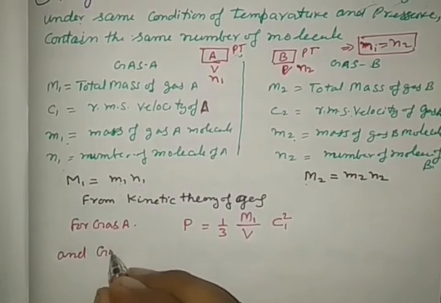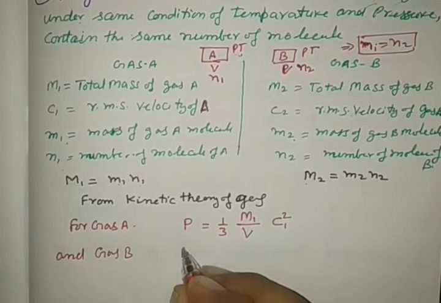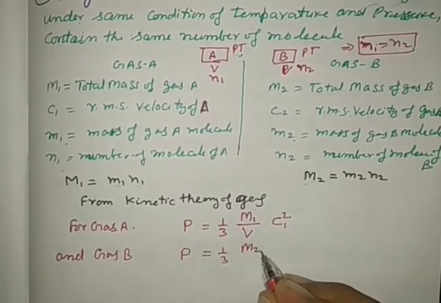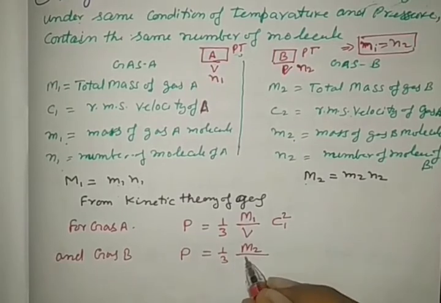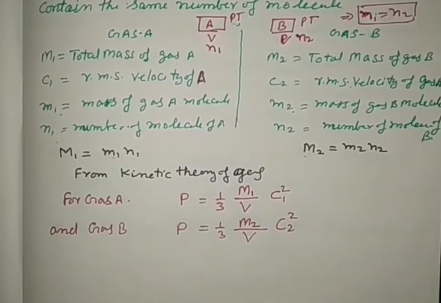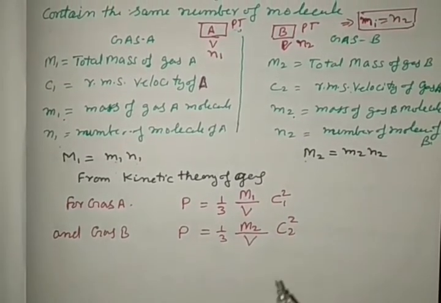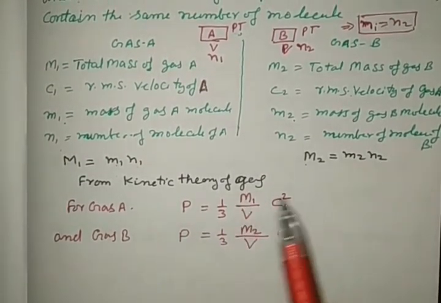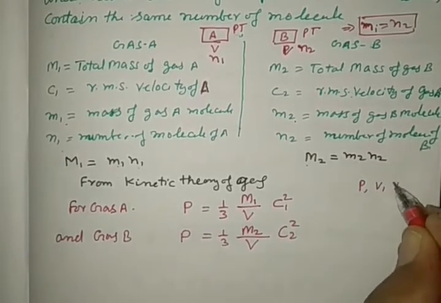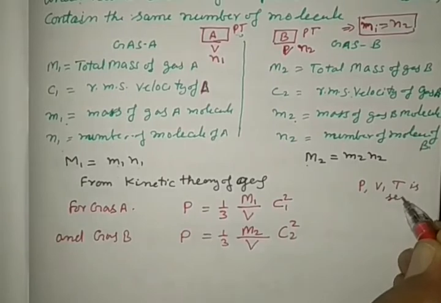For gas B the pressure is the same, 1/3, mass is taken as M2, volume is the same, root mean square velocity is different, right? According to the conditions taken here, pressure, volume and temperature are the same.